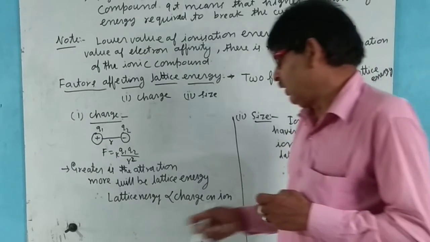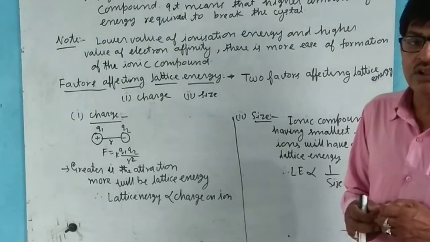So lattice energy is proportional to the charge.